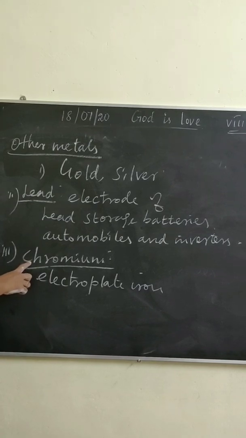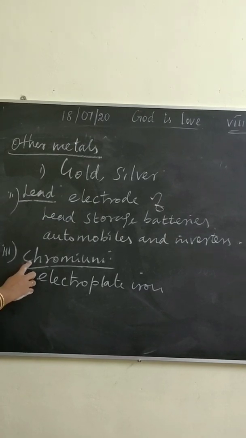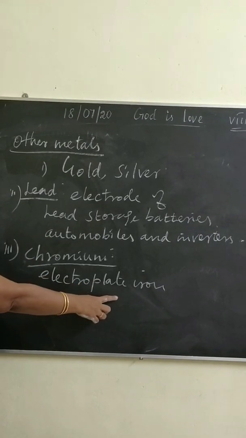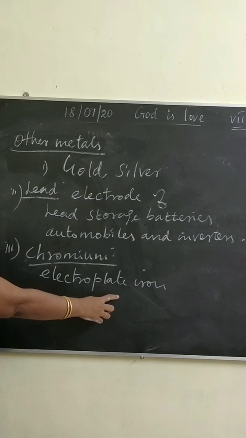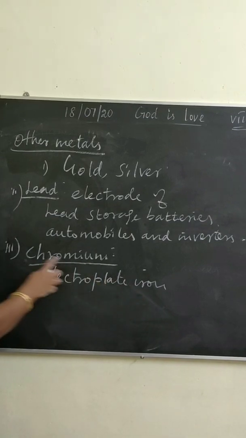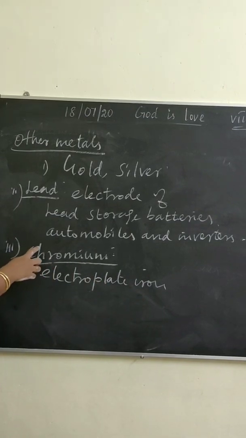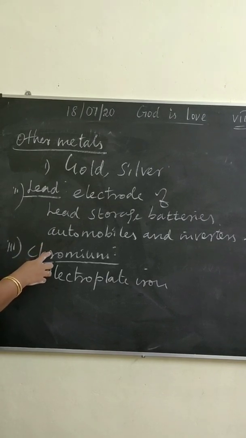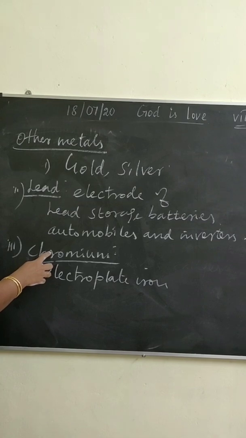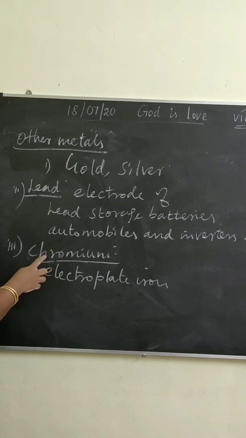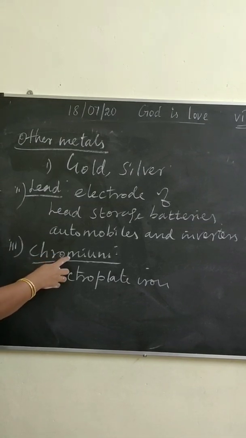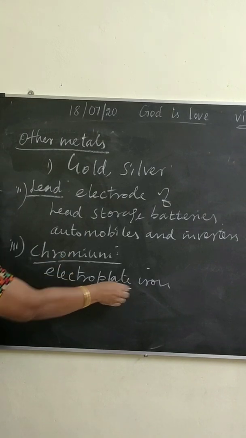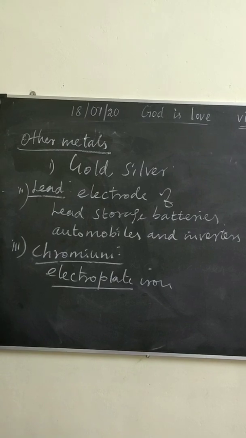Listen children, when chromium is deposited on iron, it looks what? Very shiny. That we can say is electroplating.